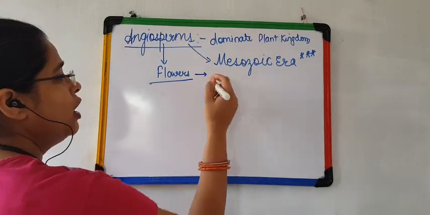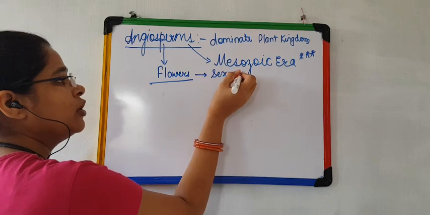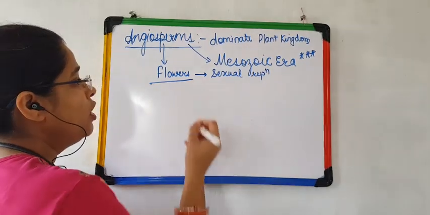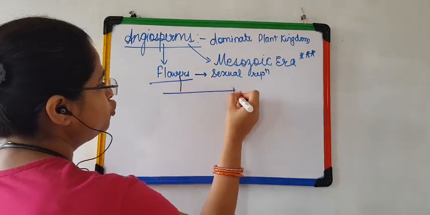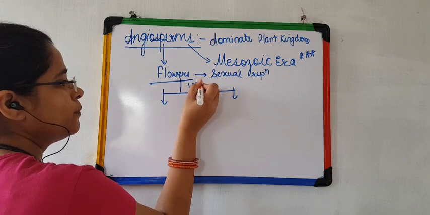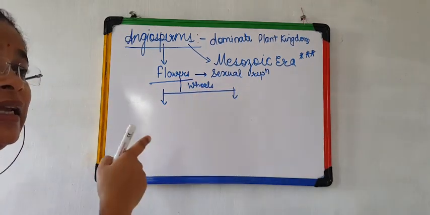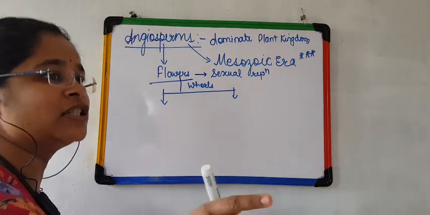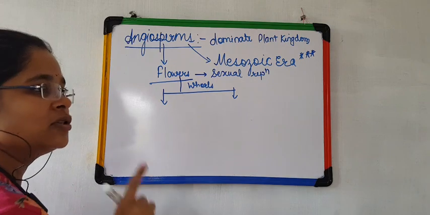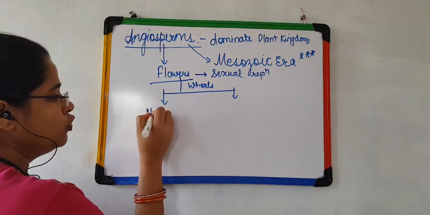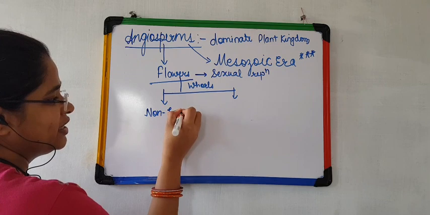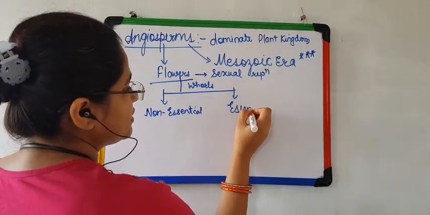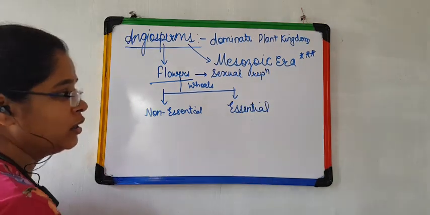Now these flowers are produced by angiosperms because these angiosperms undergo sexual reproduction, right? Flowers are divided into two types of whorls. If you have not forgotten, we dealt with this same topic in class 11th chapter number 3, that is plant kingdom. Now flowers have two types of whorl. First is known as non-essential, and the second one is known as essential, right?